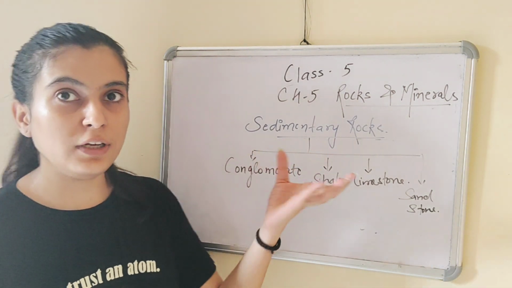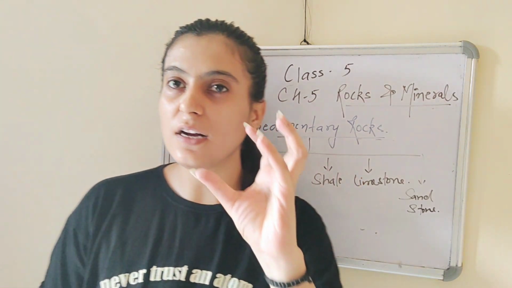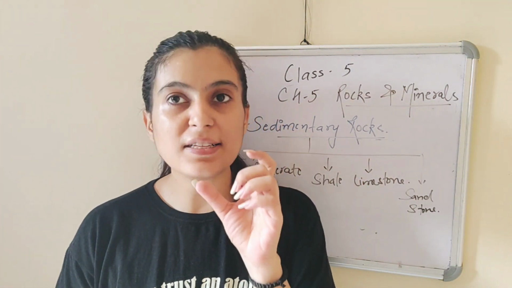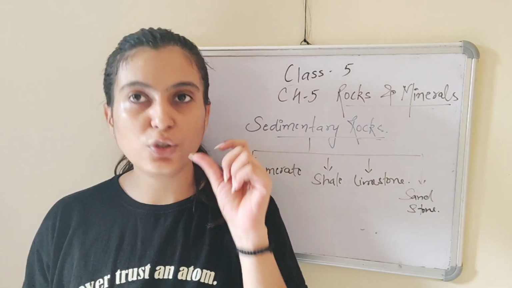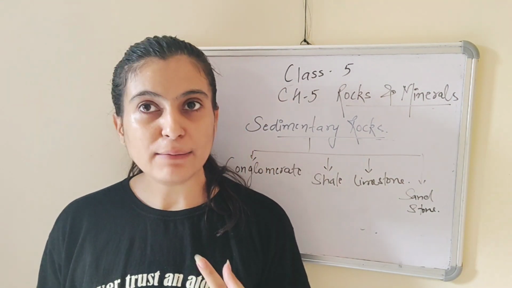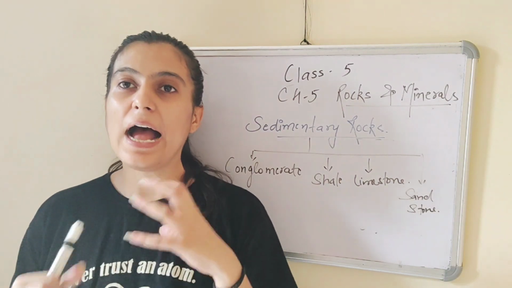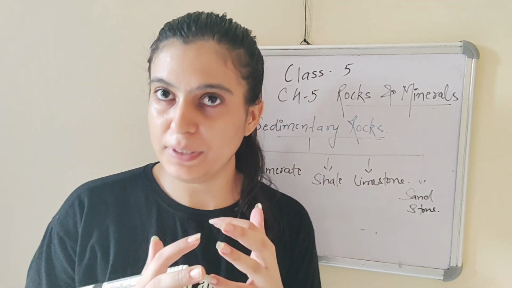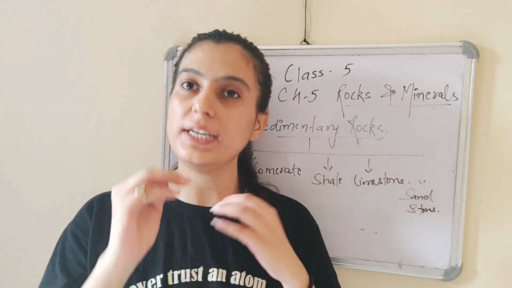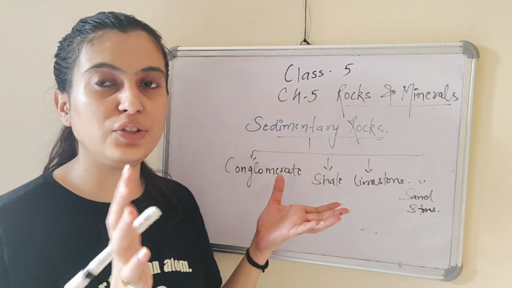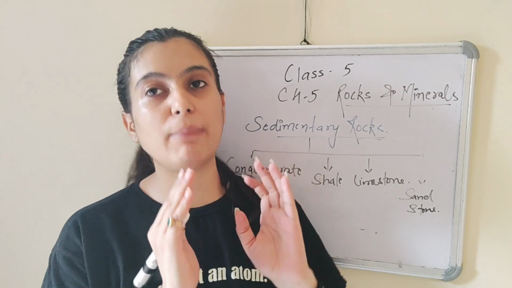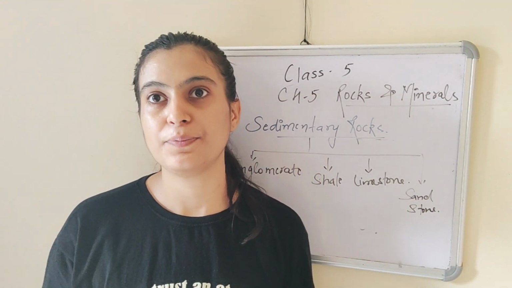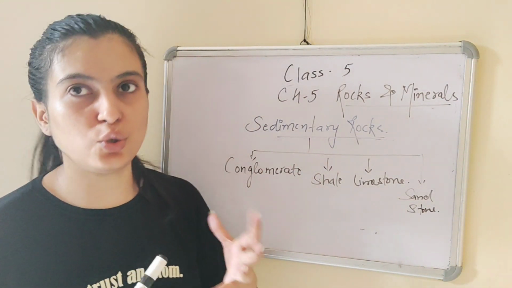Now we're talking about limestone. Limestone contains a mineral that is calcite. Calcite is hard, whereas chalk is a soft limestone. Limestone is easy to cut and some carvings can also be done into the limestone. So it is used in the construction industry, in making of roads, in making of buildings and also in the manufacturing of cement. Next one is sandstone.